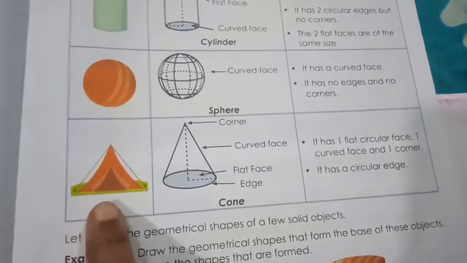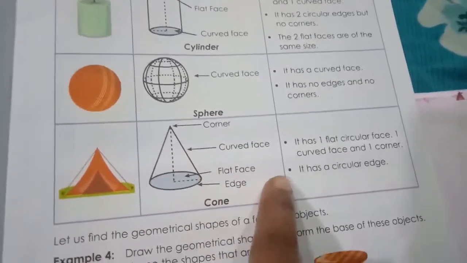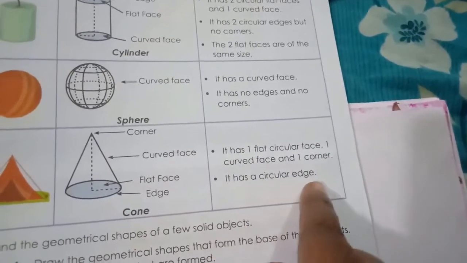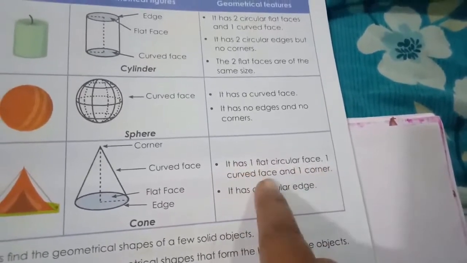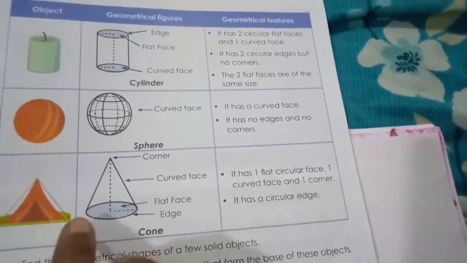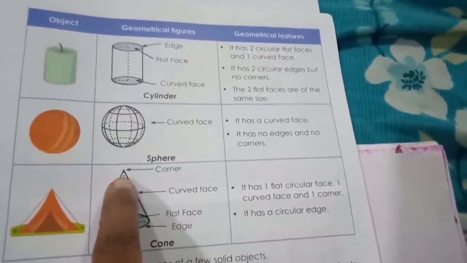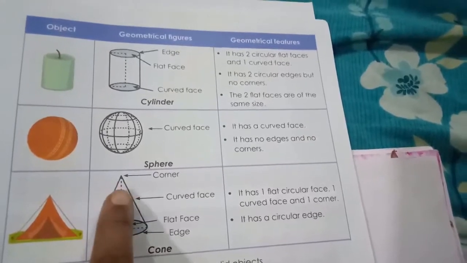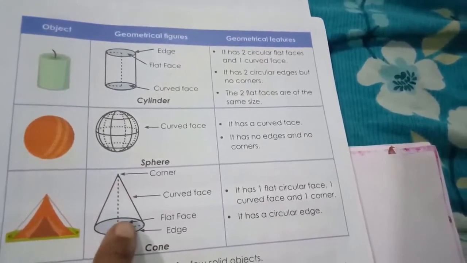See, a tent. Cone. Corner, curved face, flat face, edge. It has one flat circular face, one curved face and one corner. It has a circular edge. See, one corner, one face. One corner is there, a circular face is there.